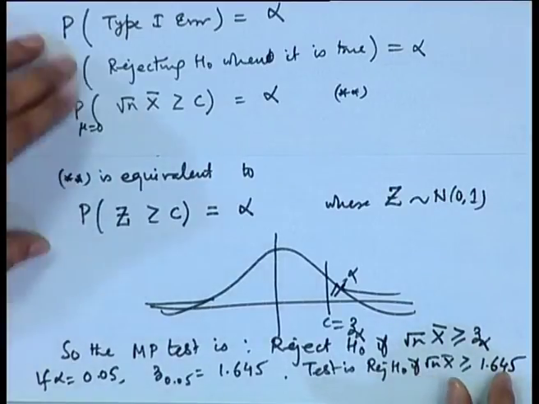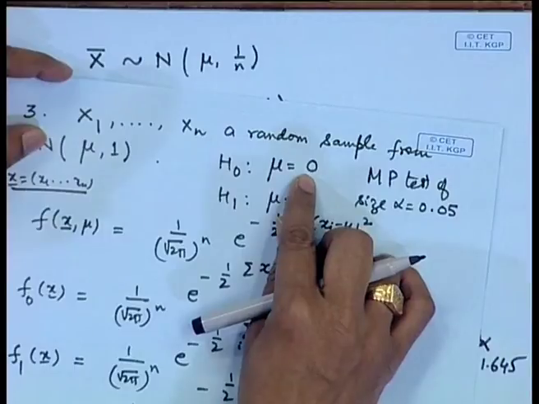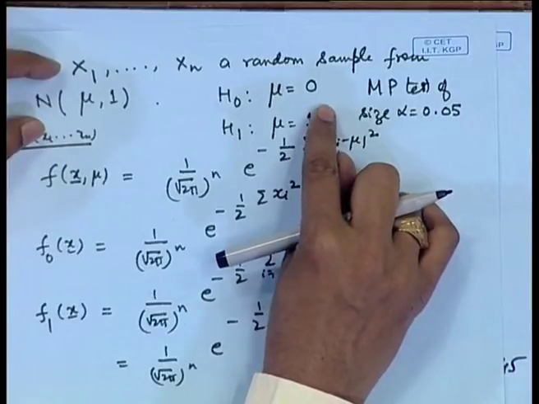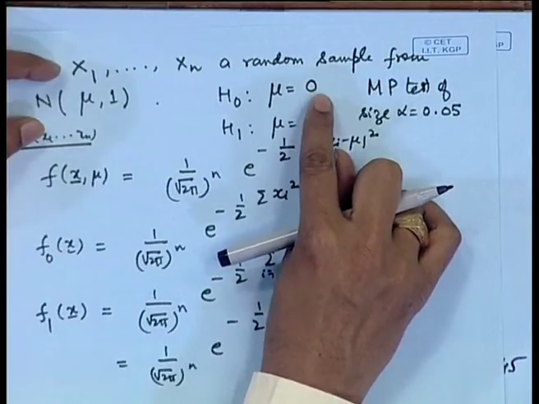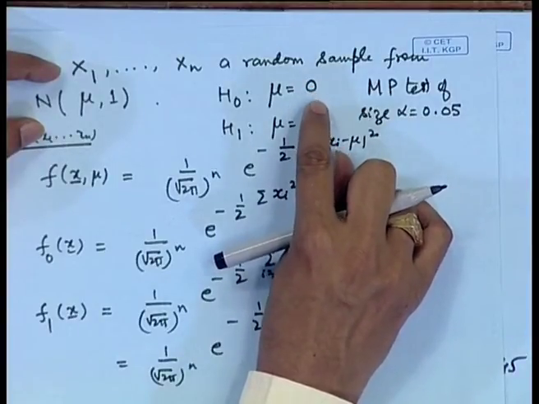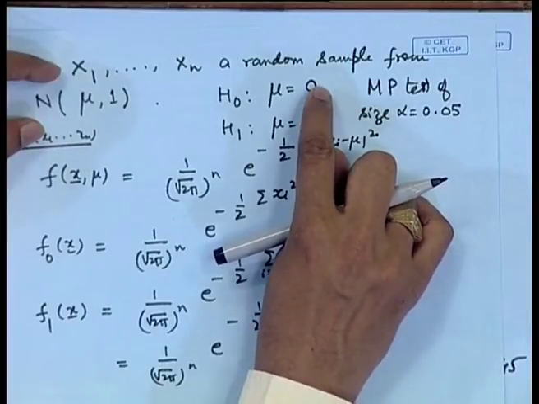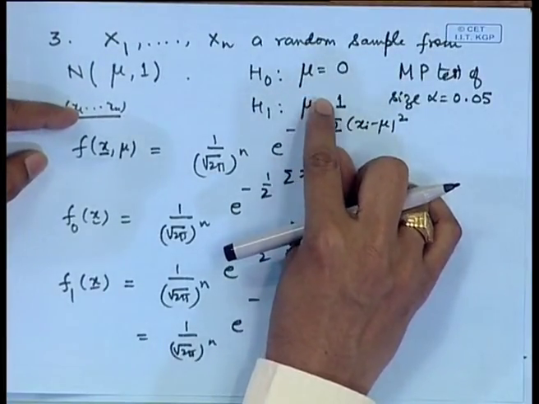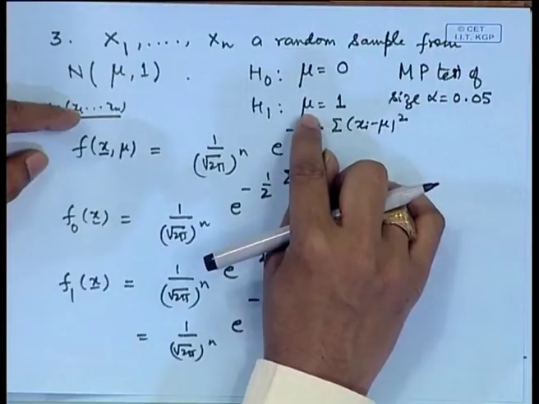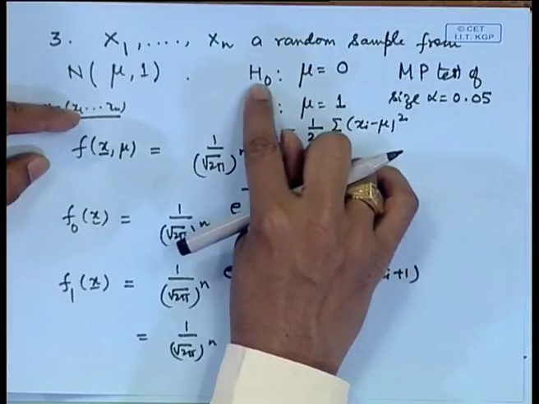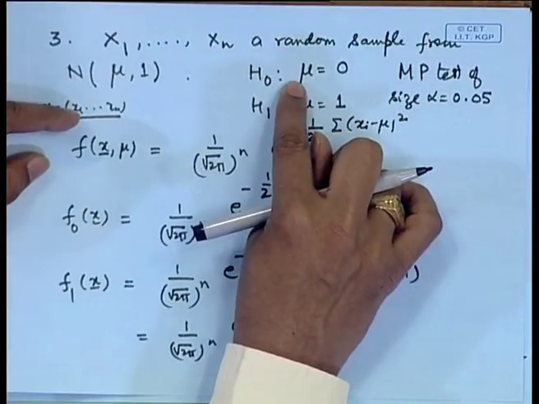Now, let us also look at the interpretation of this. We were testing the hypothesis whether mu is equal to 0 against mu is equal to 1. So, you can see here we want to know whether the value of the mean is less or more, because this mu 0 is a value which is less than 1. So, naturally, as a layman you would have made a decision that for a larger value of x bar you will tend to favor H 1, and for a smaller value of x bar you will tend to favor H naught.